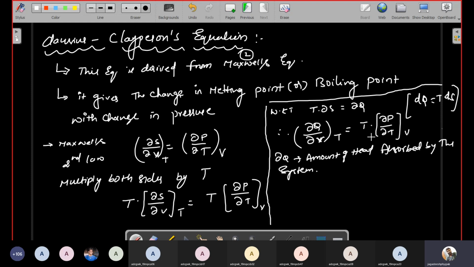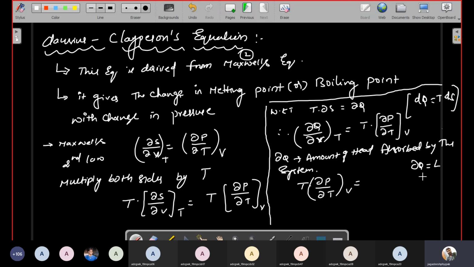So therefore this equation will be changed: T times dou P by dou T at constant volume is equal to, dou Q is represented by L, capital L. Why? Because L is nothing but latent heat.